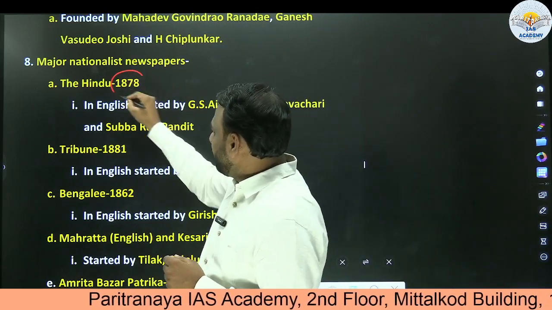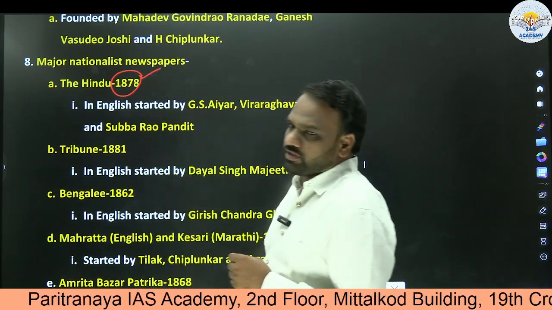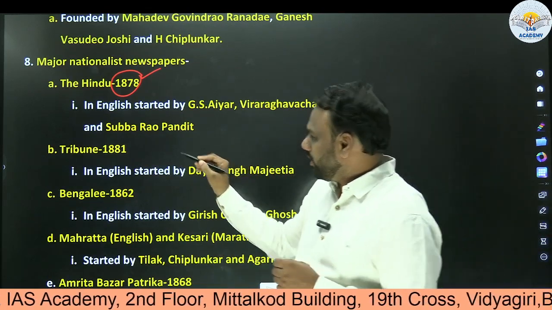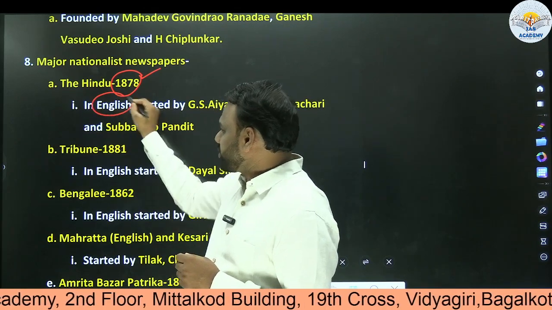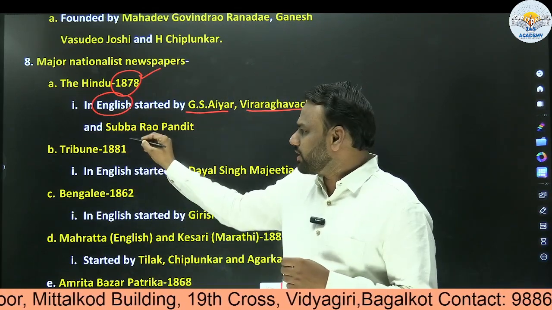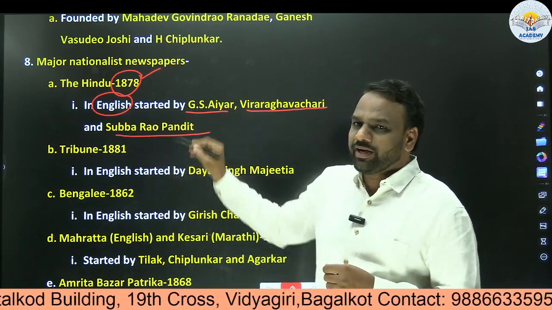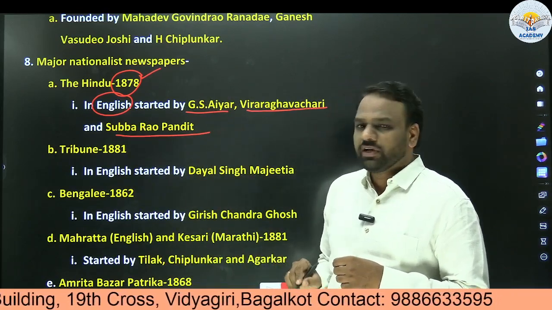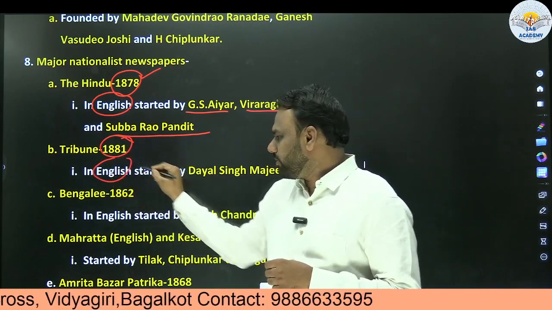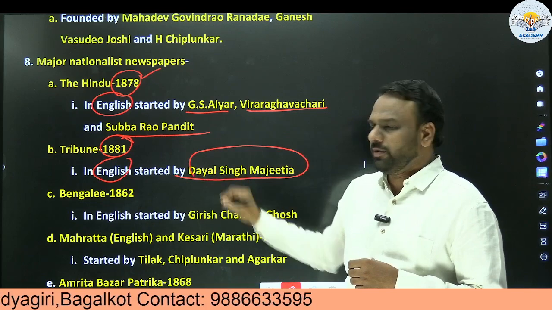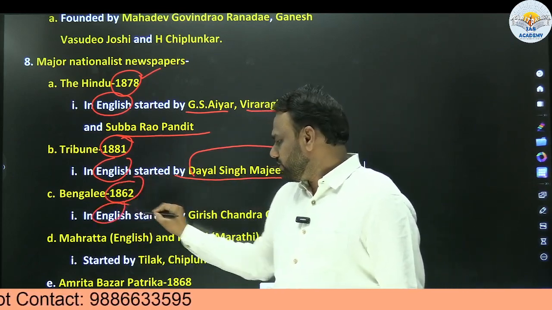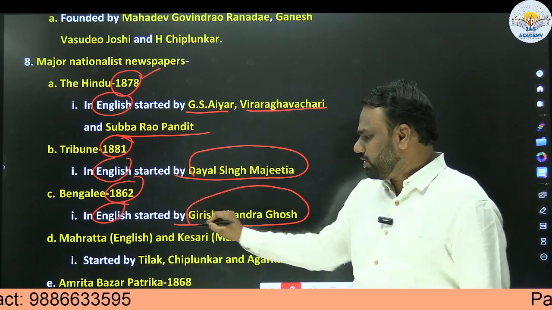One is when they started and who are its founders. So the Hindu was a publication in English, started by G.S. Iyer, Veera Raghavachari, Racharya, and Subbarao Pandit. So when did it start? 1878. Next, Tribune, it started in 1881, in English by Dayal Singh Majitiya. Similarly, Bengali in 1862, in English, started by Girish Chandra Ghosh.